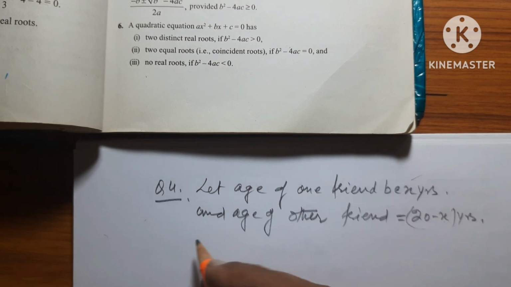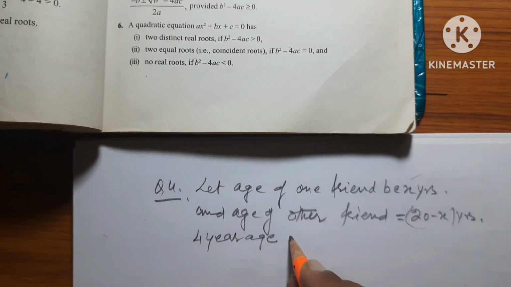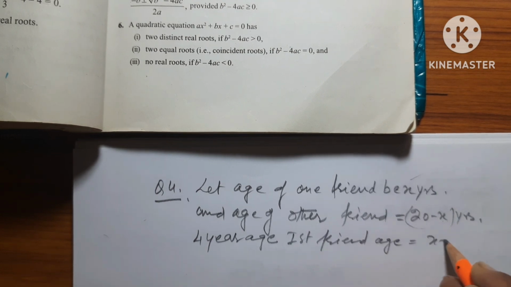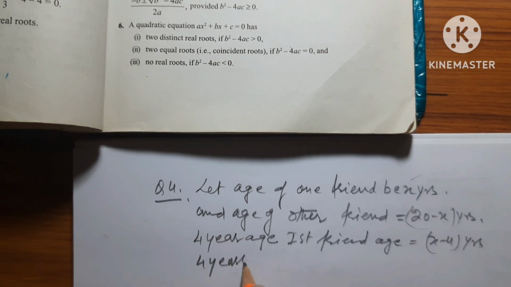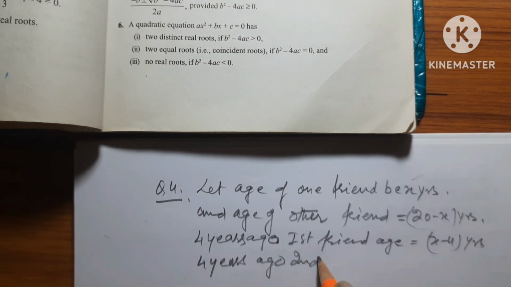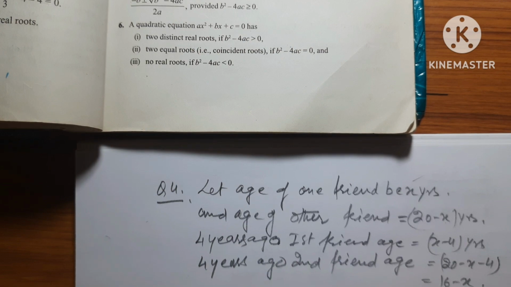Next condition, 4 years ago. 4 years ago, the first friend's age will be x minus 4 years. The second friend's age will be 20 minus x minus 4, which is 16 minus x.